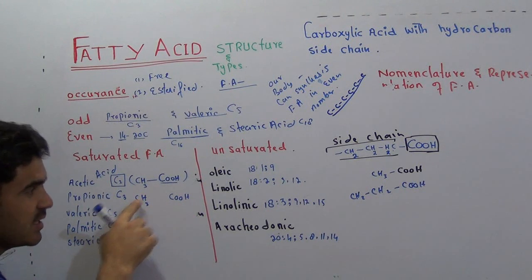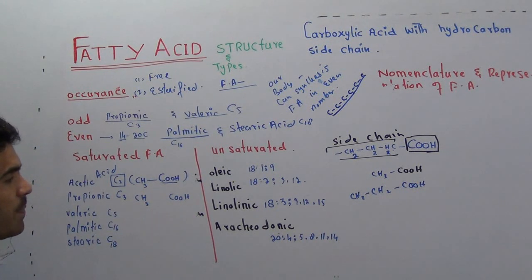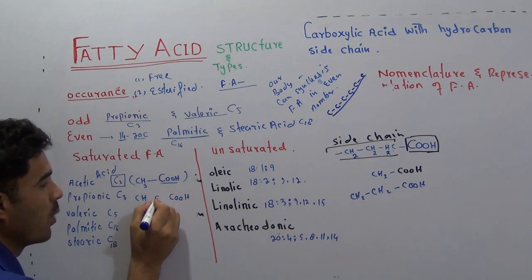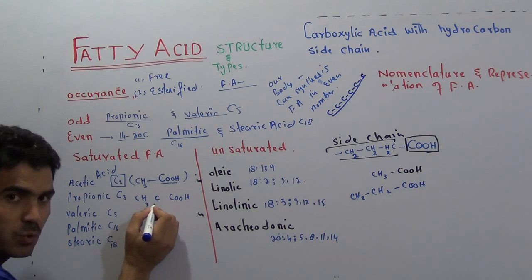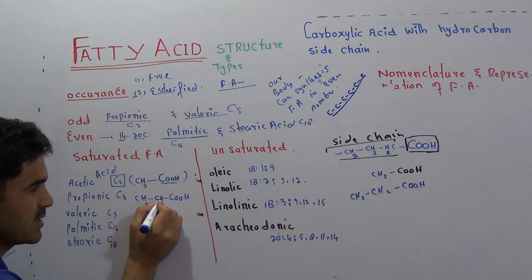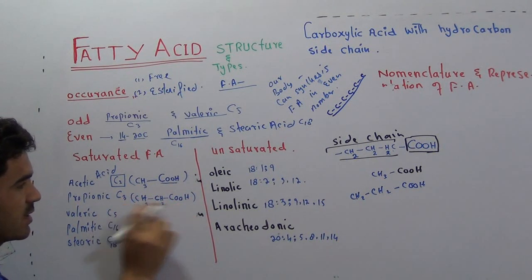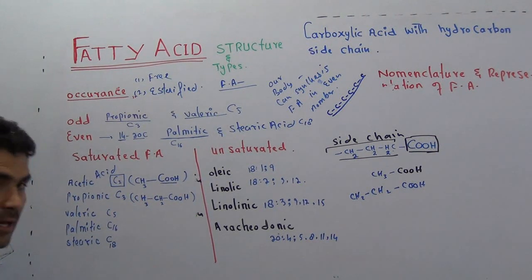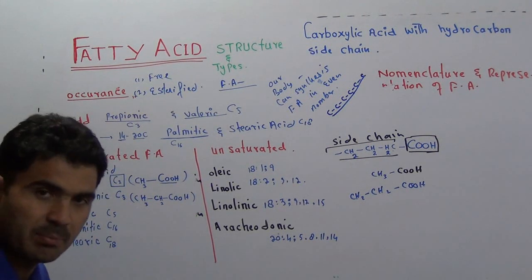Now in between these two, how many more carbon can you add? Definitely 1. You add only 1 more carbon and satisfy it with hydrogen, that is CH2, connected with this one and this one: CH3CH2COOH. This is now propionic acid, a 3 carbon fatty acid. Now look, it will become more and more simple and easy.